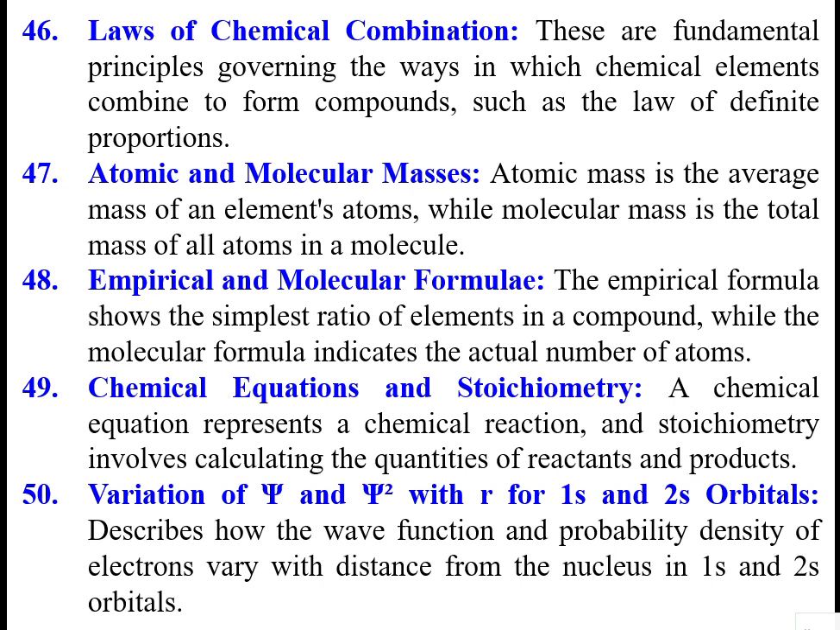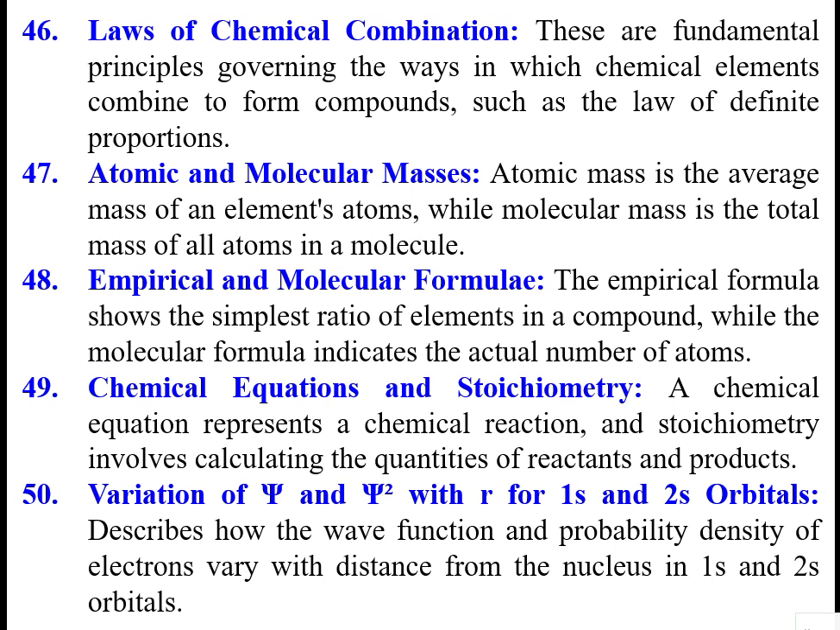Next, laws of chemical combination. There are fundamental principles governing the ways in which the chemical elements combine to form products. They are the law of definite proportions, law of multiple proportions, and law of conservation of mass. Suppose A gives some product R, that means 1 mole of A gives product R. Or A plus 2B gives R, that means 1 mole of A reacting with 2 moles of B gives 1 mole of R. That is a definite proportion.